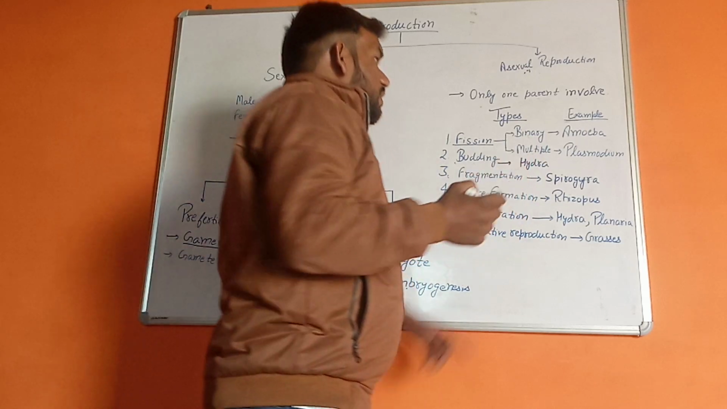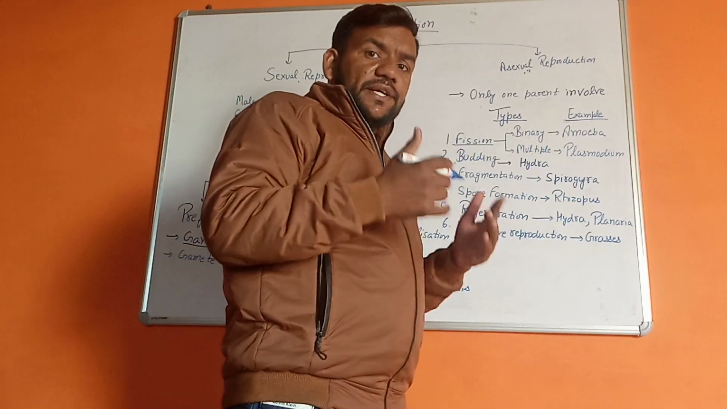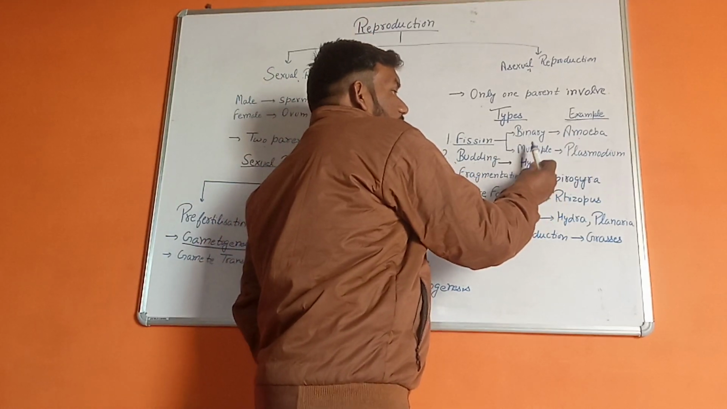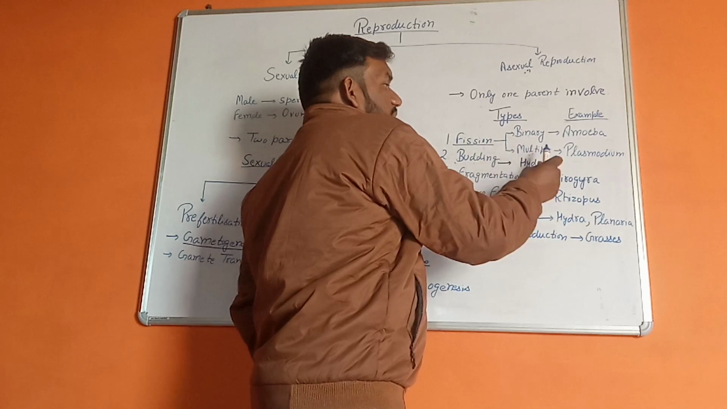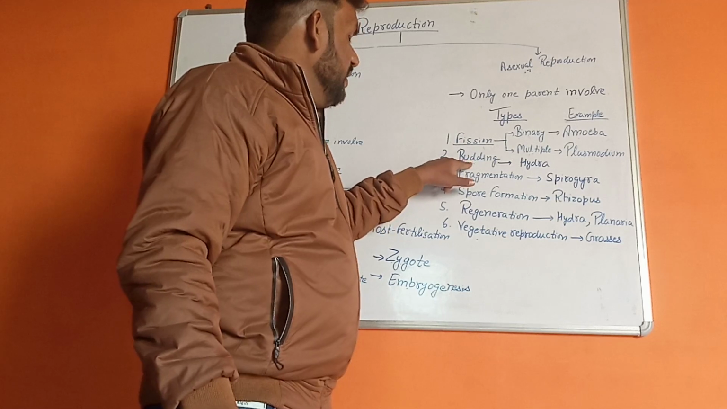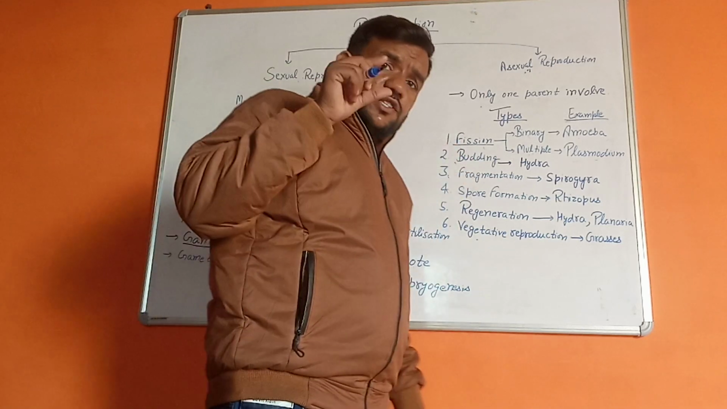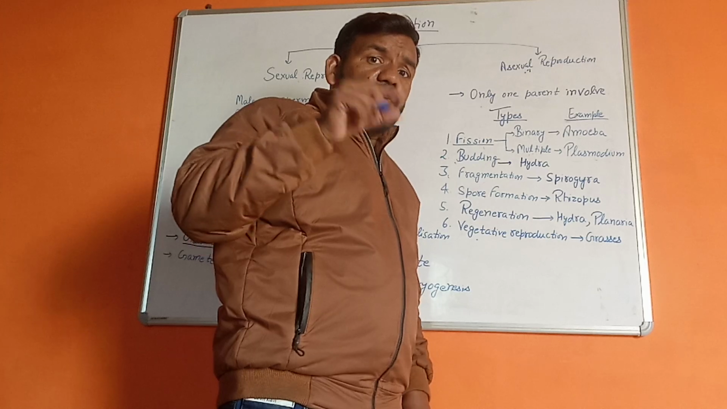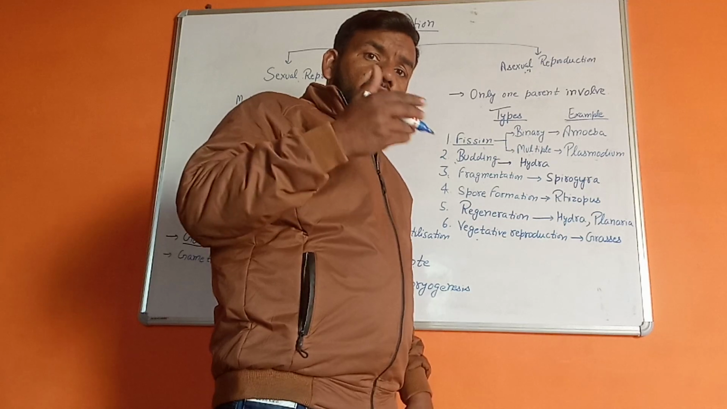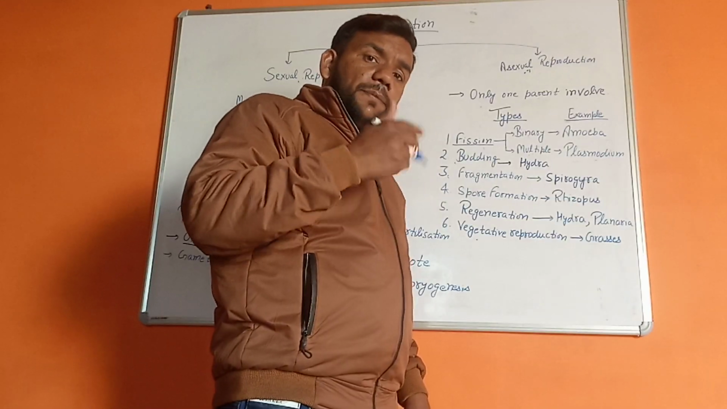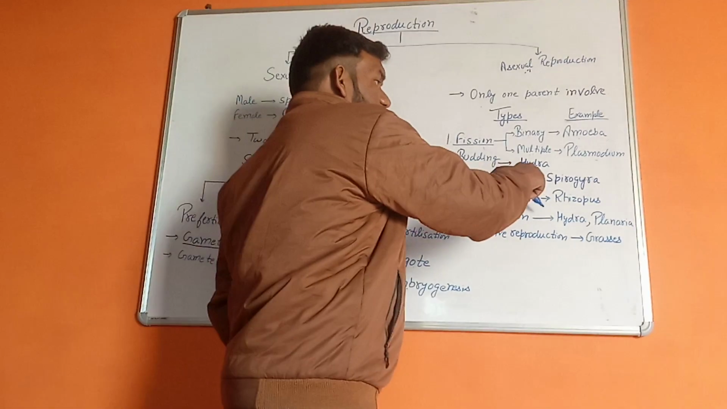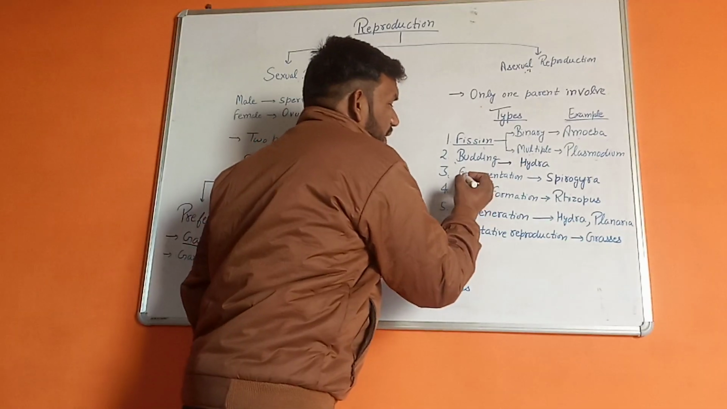Binary fission means when the parent gets divided or split into two daughter cells. Example is amoeba. An example of multiple fission is plasmodium. Next one is budding. What happens in budding? A single small structure is produced from the parent, and when that small structure completely grows and matures, it detaches from the parent and results in a new complete organism. Example is hydra.